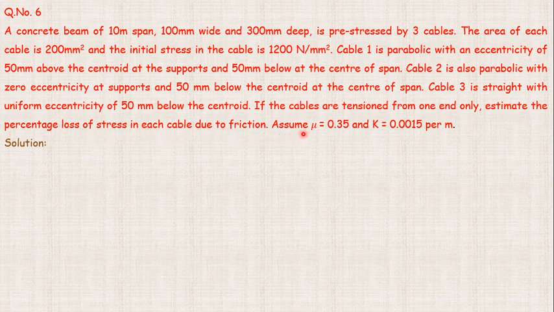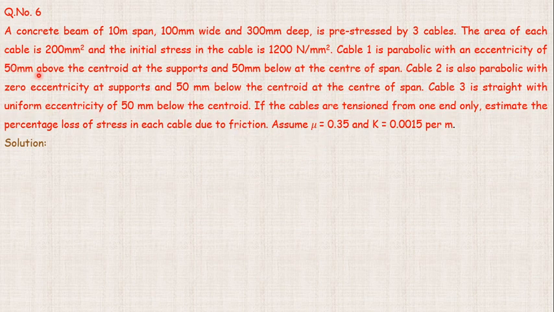friction. Assume mu equal to 0.35 and k equals 0.0015 per meter. So in this problem they have given us a span of 10 meter and 3 cables. All 3 cables are post tensioned. Because it is a frictional loss, the friction loss is going to act only in the post tensioned members. So under this post tensioned member 3 cables are there.